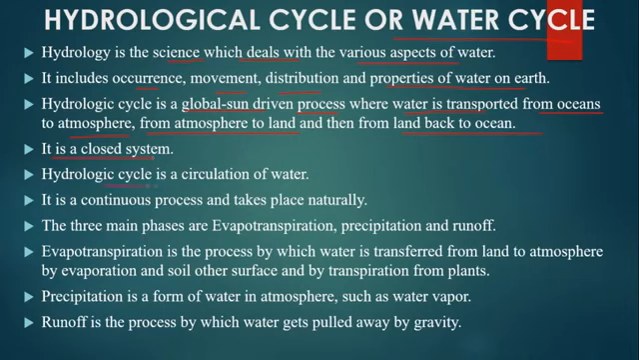The hydrological cycle is a circulation of water. It is a continuous process and takes place naturally. The three main phases are evapotranspiration, precipitation and runoff. Evapotranspiration is a process by which water is transferred from land to atmosphere by evaporation from soil and other surfaces, and by transpiration from plants. Precipitation is a form of water in the atmosphere, such as water vapors. Runoff is the process by which water gets pulled away by gravity.